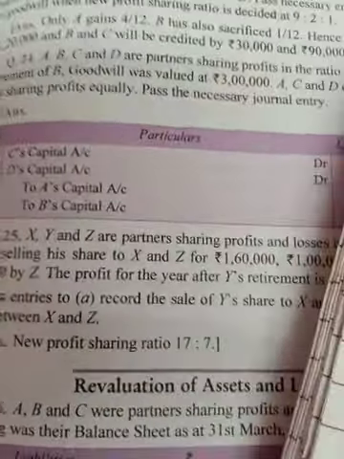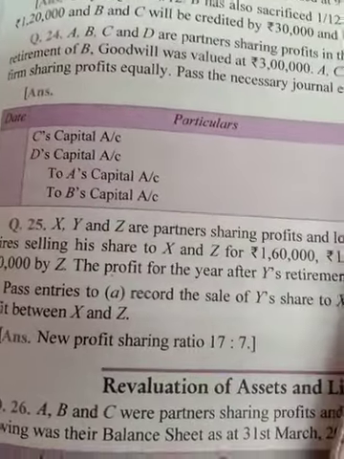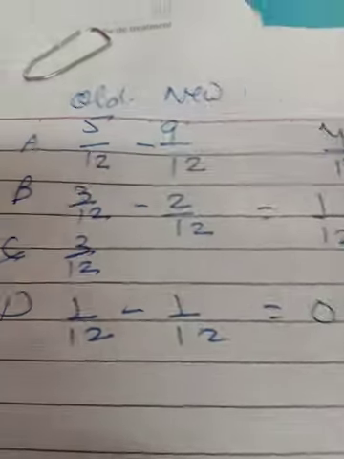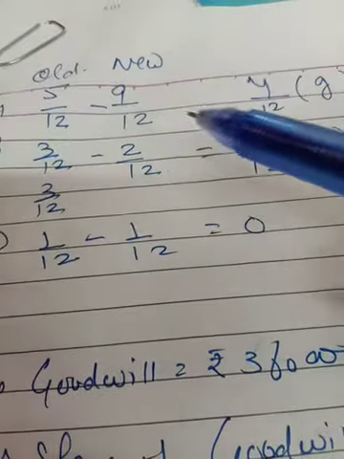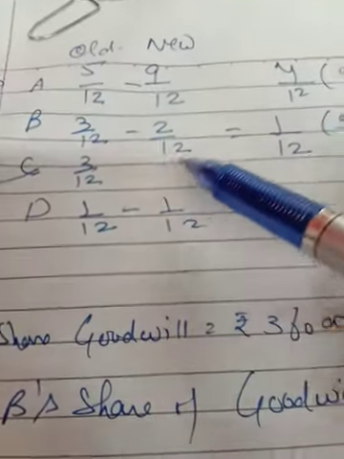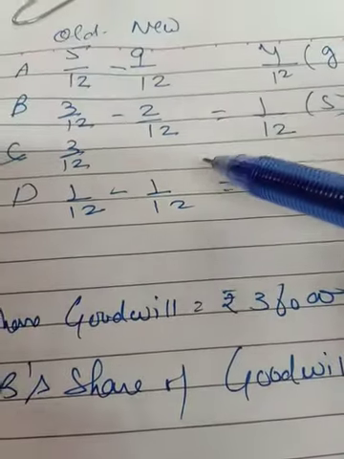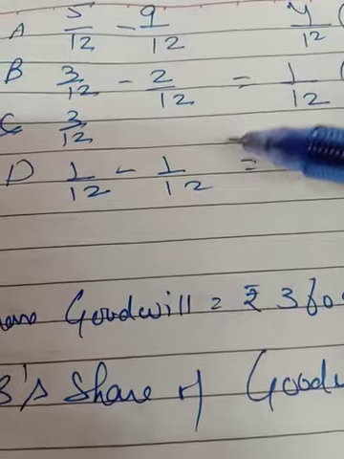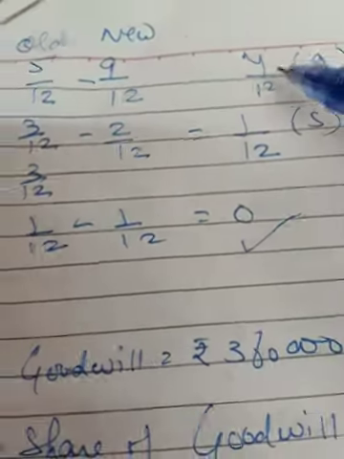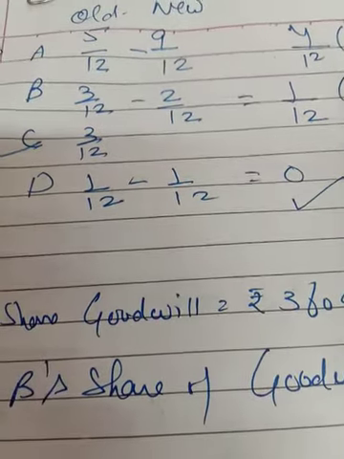So here in this question, there are 4 partners, and now we have to calculate who is sacrificing and who is gaining in this case. After deducting new minus old, I am getting that the new is more than old, so 4 by 12 is gaining. Here 1 by 12 is sacrificing. C is the retiring partner, and D has nothing to gain and nothing to sacrifice. So here one partner is gaining, another is sacrificing.